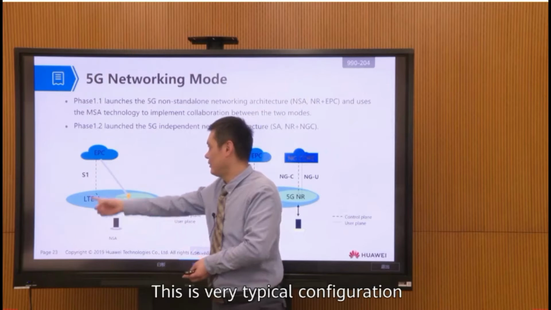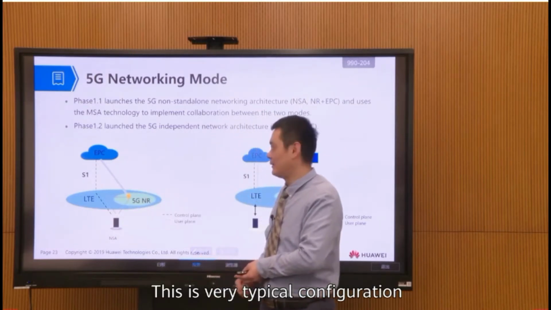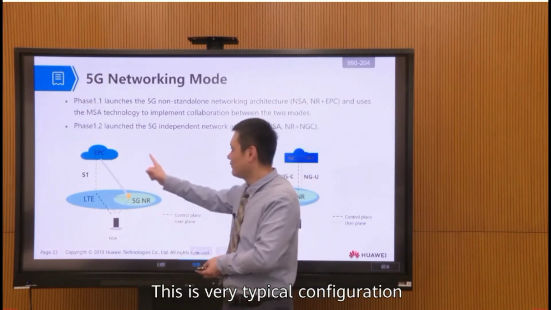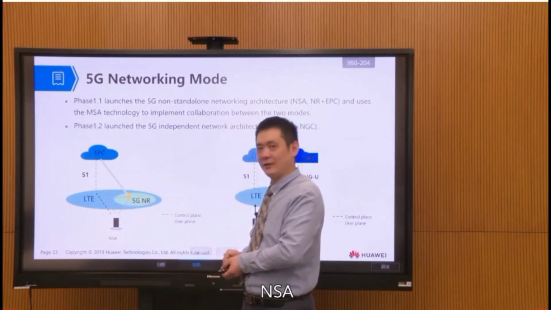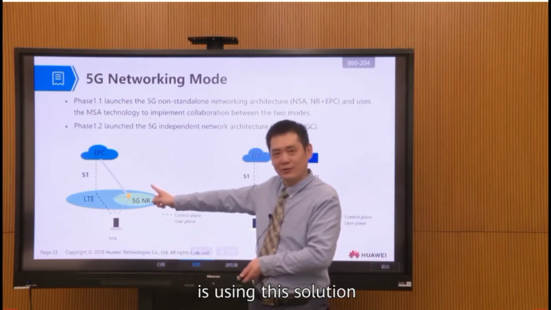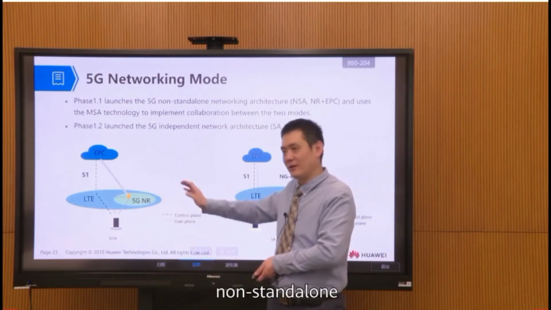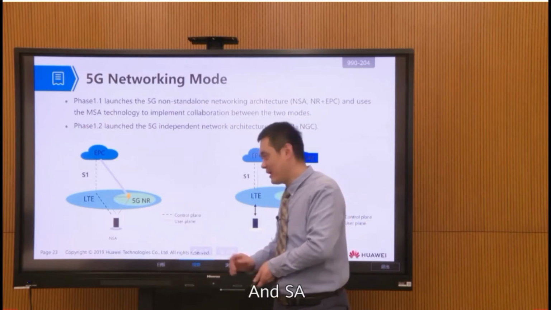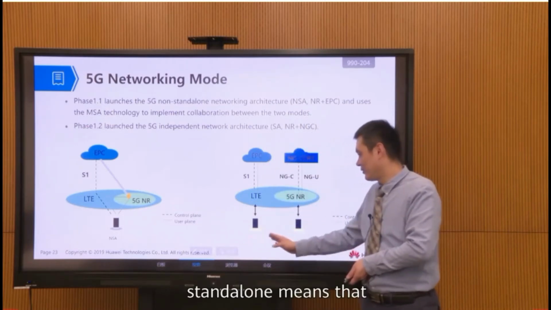So this is the very typical NSA configuration, and now all the commercial networks are using this non-standalone solution.